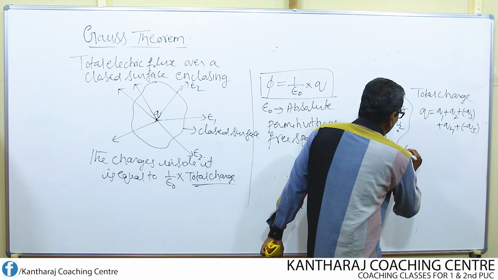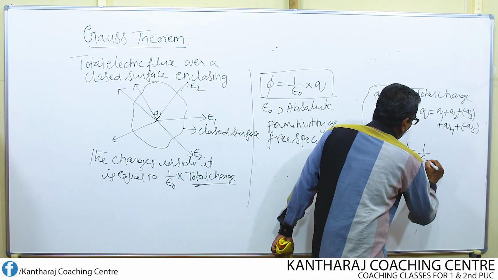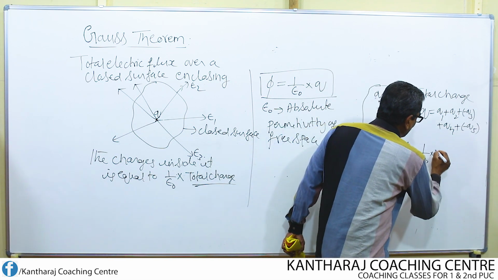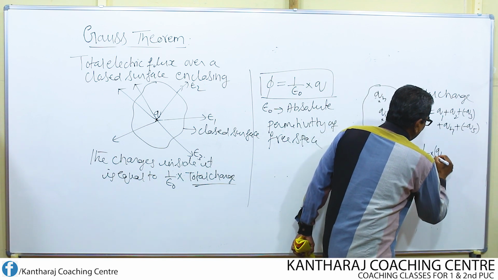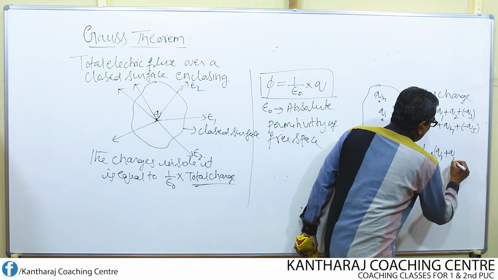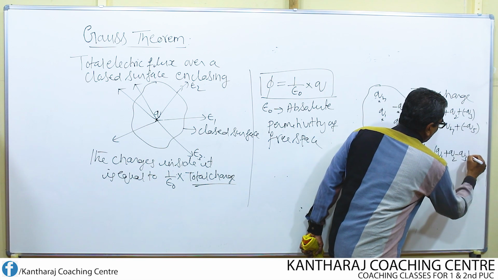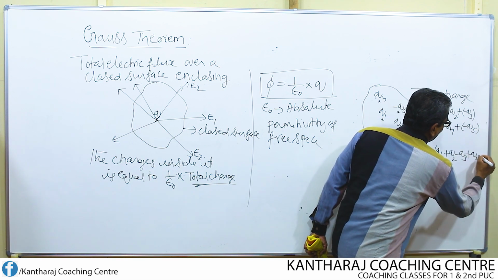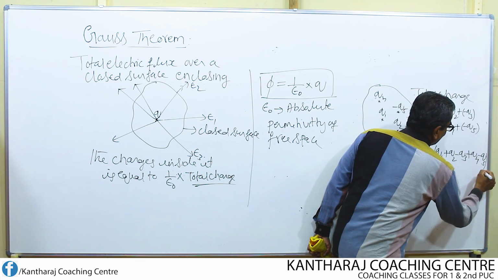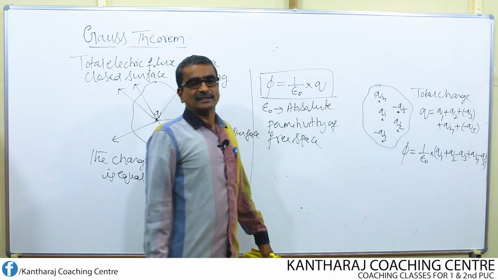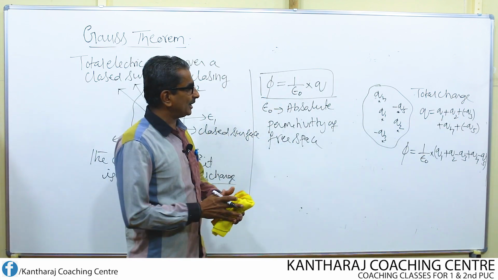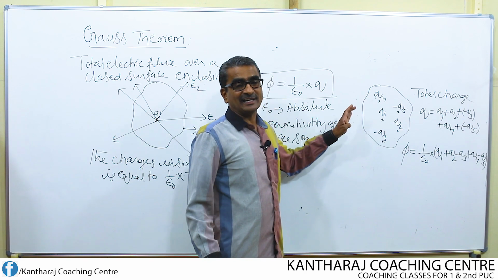Then according to the theorem, phi should be equal to 1 over epsilon naught times the total charge, means Q1 plus Q2 minus Q3 plus Q4 and minus Q5. So this is how we write the Gauss theorem in the mathematical form if too many charges are enclosed inside a closed surface.